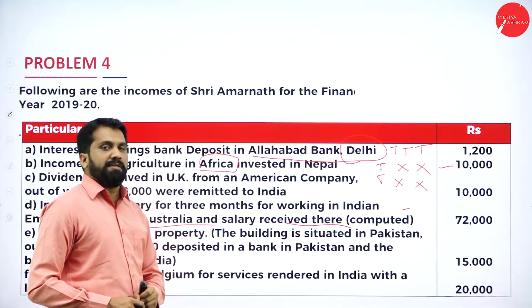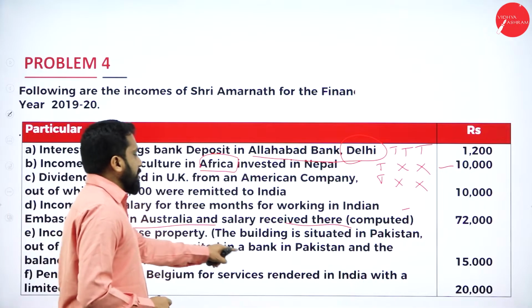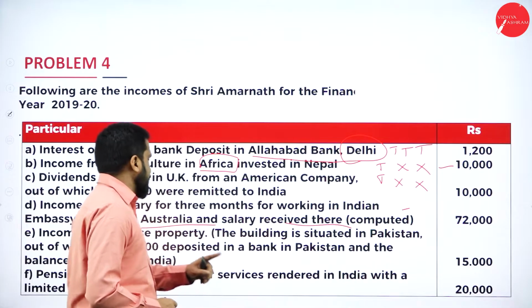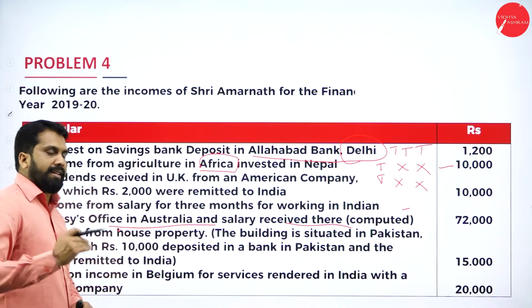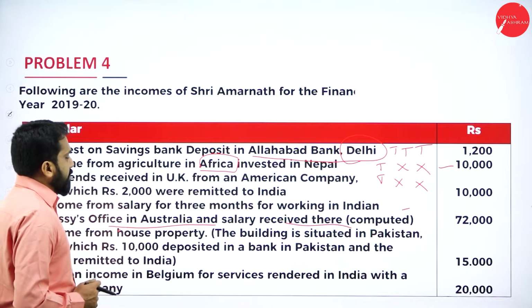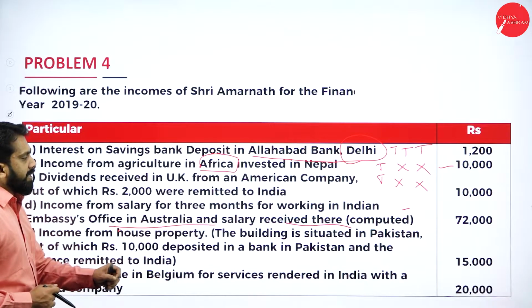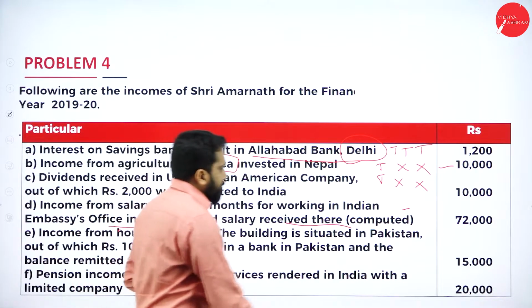Only first person will be taxable. Next, out of which 10,000 deposited in the Bank of Pakistan and the balance remitted in India. We'll do that calculation. Next, pension income in Belgium for services rendered in India with a limited company.